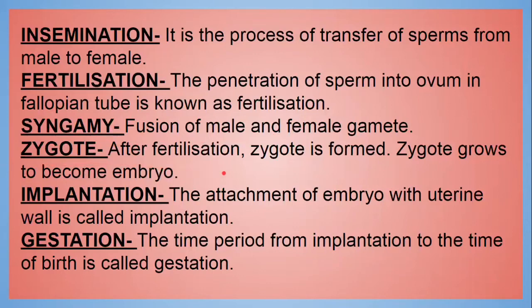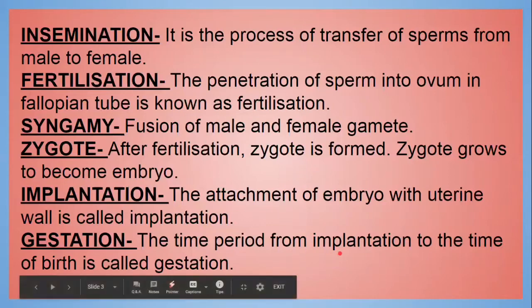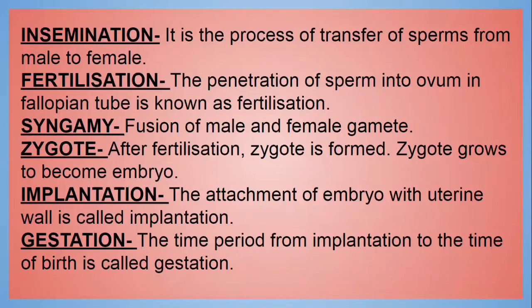Zygote is formed after the fertilization has taken place, and this zygote develops to become embryo. Implantation is the attachment of embryo with the uterine wall. Gestation is the time period between the implantation and the birth.